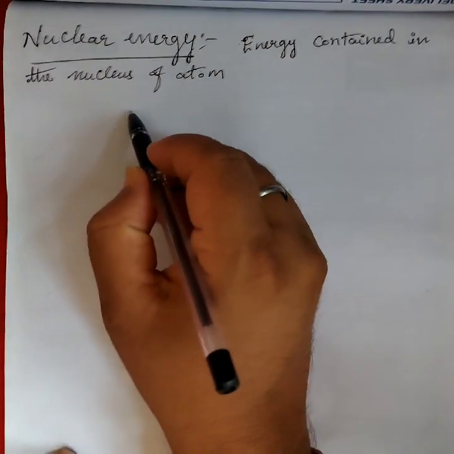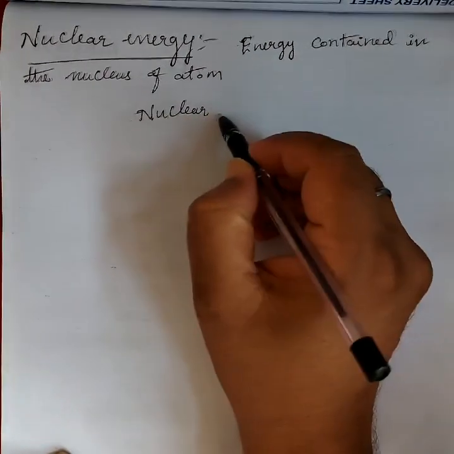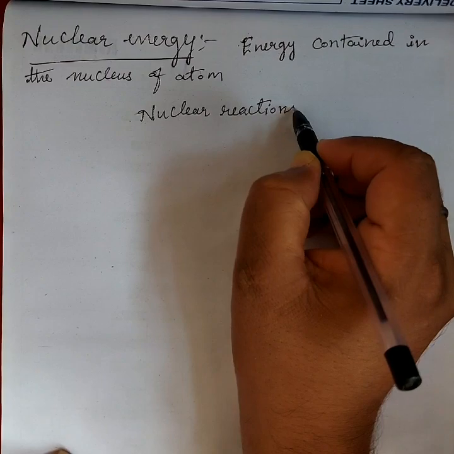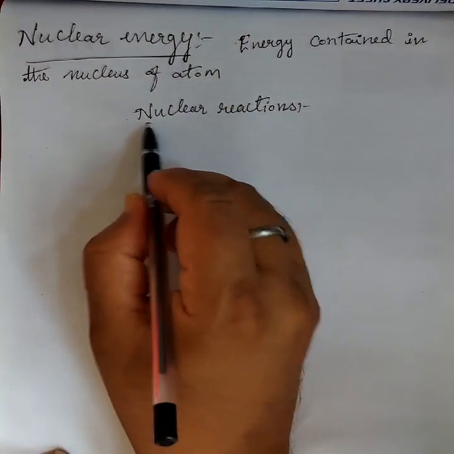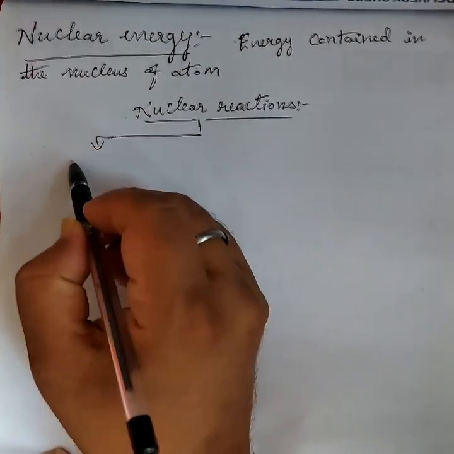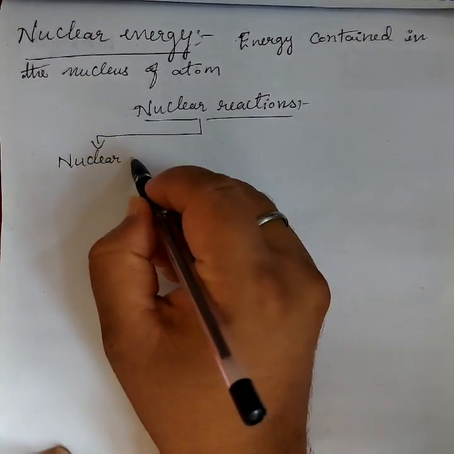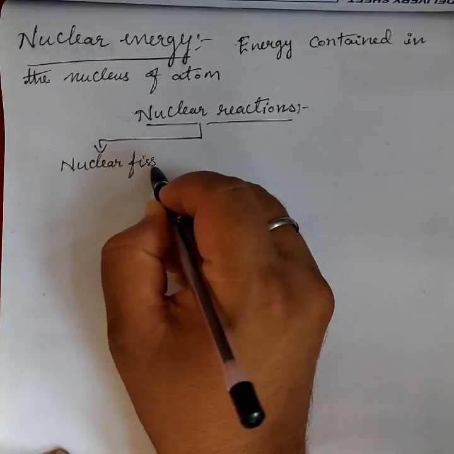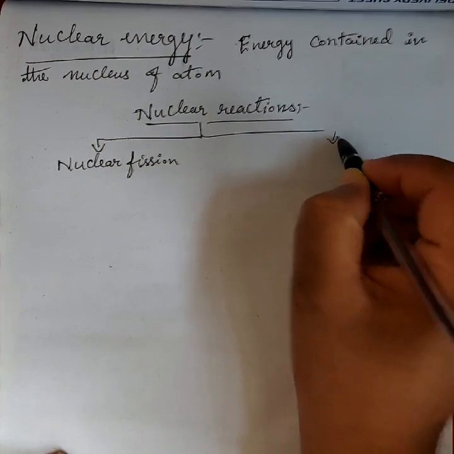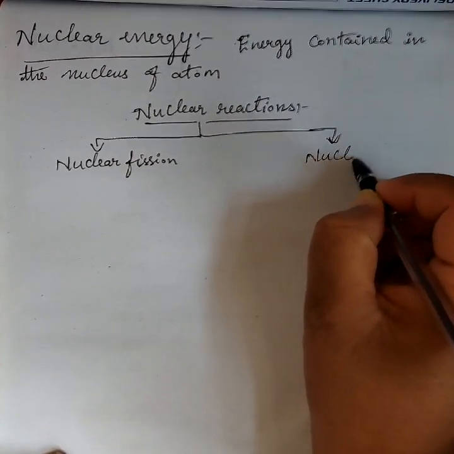There are two types of nuclear reactions. What are the two types? The main ones, which are given in your book, are nuclear fission and nuclear fusion.